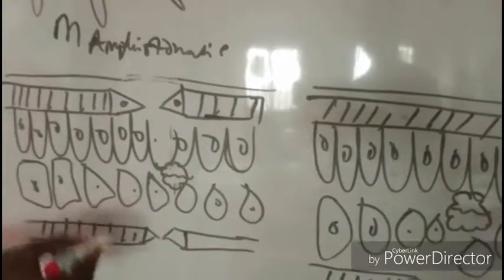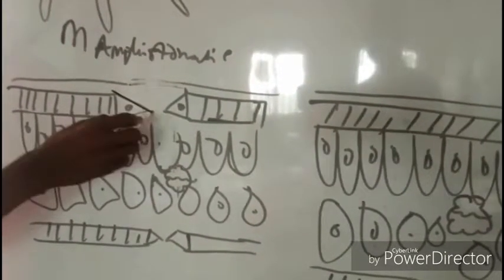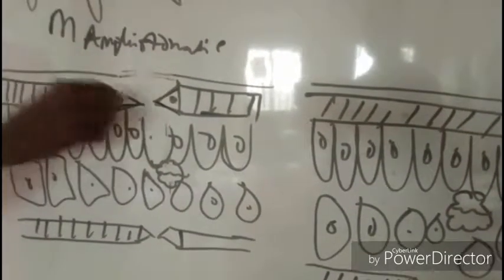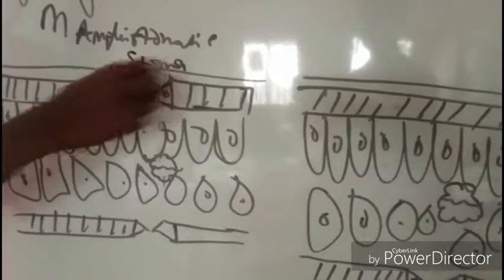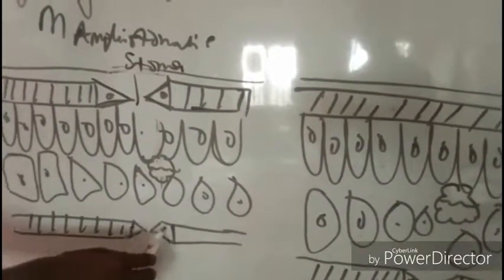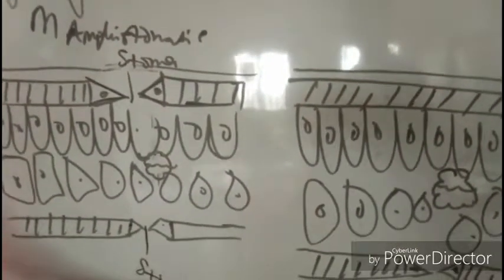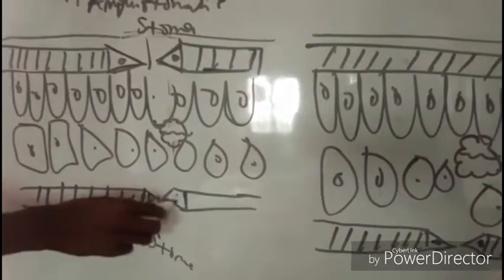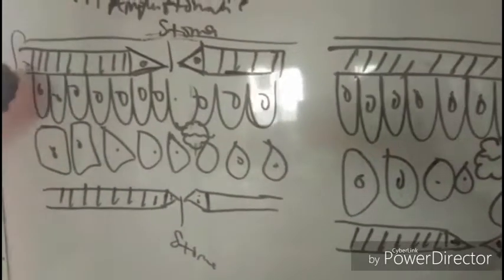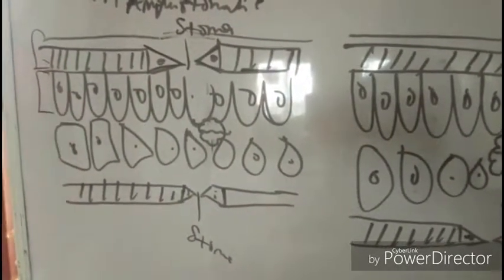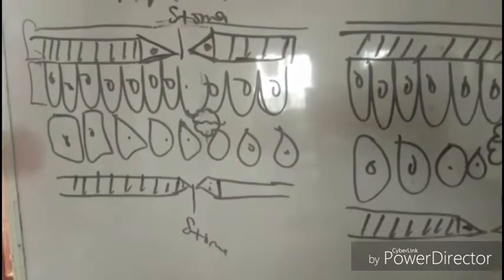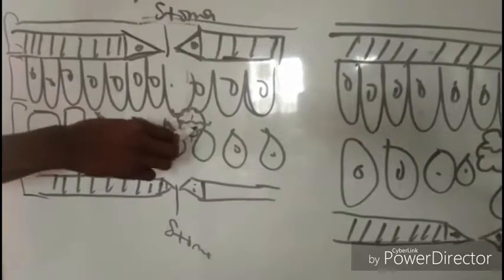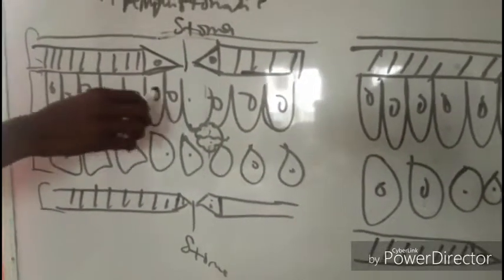So you can see this is guard cell. In between two guard cells, you will always have what we call a stoma. Plural of stoma is stomata. In between two guard cells, you have what? A stoma. So this is your upper epidermis, palisade mesophyll, spongy mesophyll, lower epidermis. This is your xylem and phloem. These things represent your chloroplast.